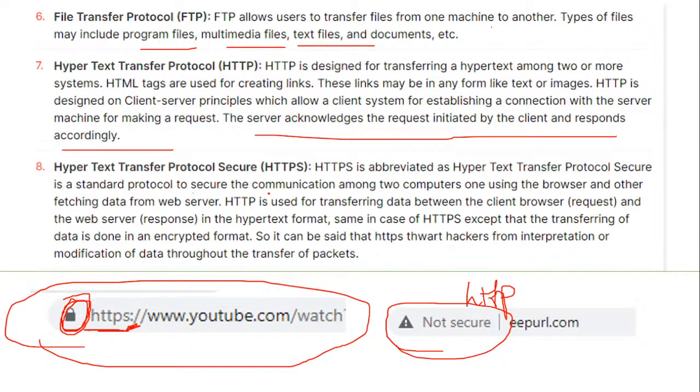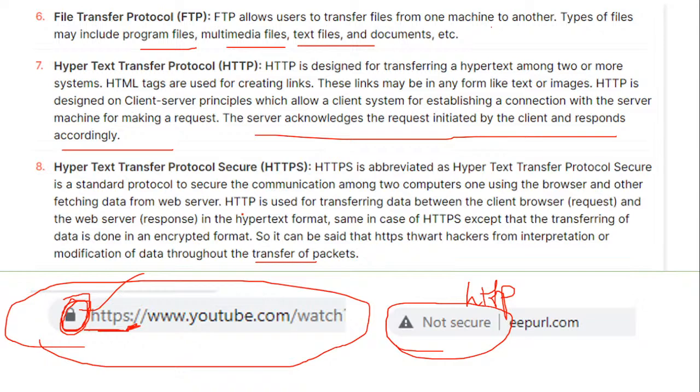But when it is secure, it gives you the authentication that it is secure and it is safe. So it is said to be hyper secure. It protects against hackers from interpretation or modification of data throughout the transfer. Here it is in encrypted format, you can say. So it is much more secure.